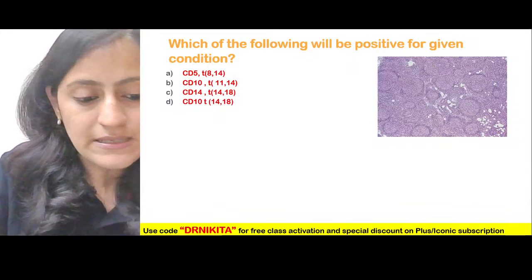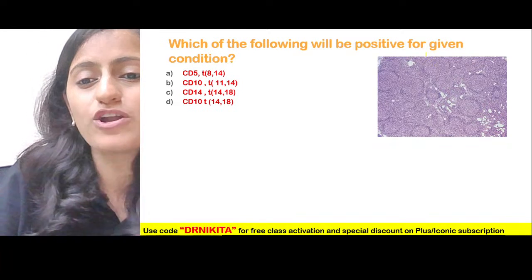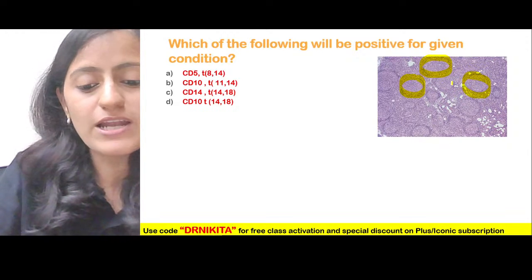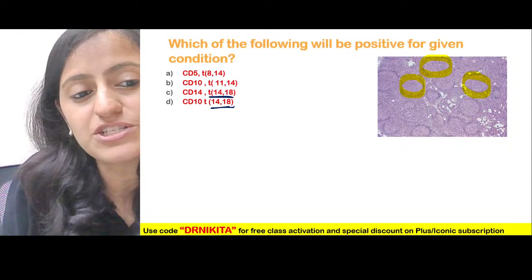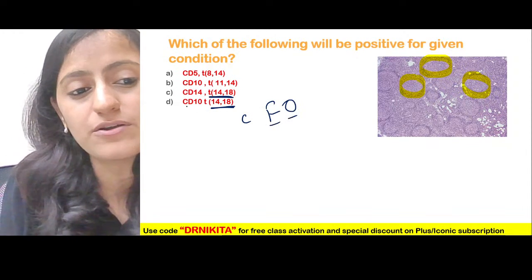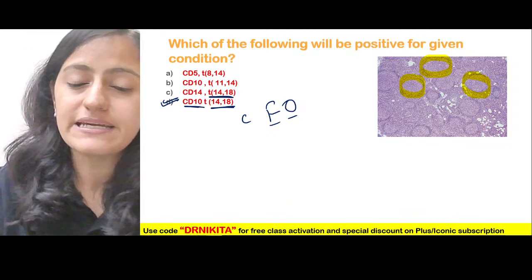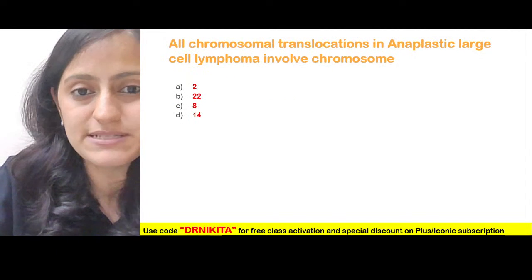Okay. Can you tell me the answer to this question? Which of the following will be positive for this condition? This condition you are seeing is follicular lymphoma. 14 follows 18, so it is translocation 14;18. CD marker is CD10. It is CD10 positive. So the answer will be D. CD10 positive and translocation 14;18 is what we would be seeing.